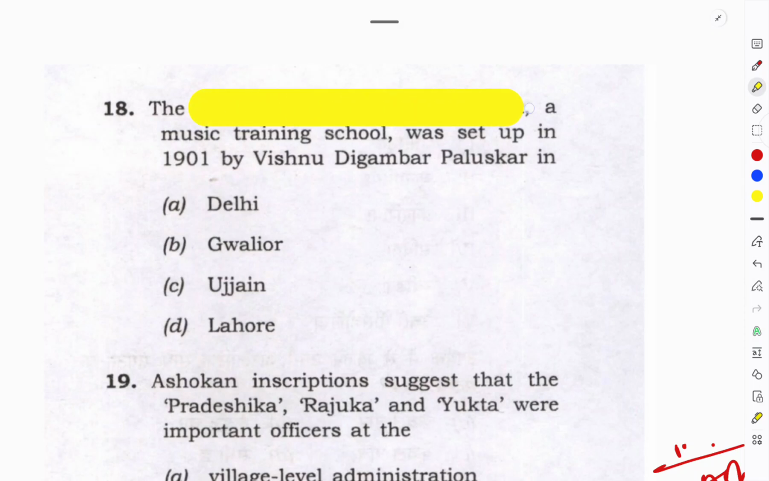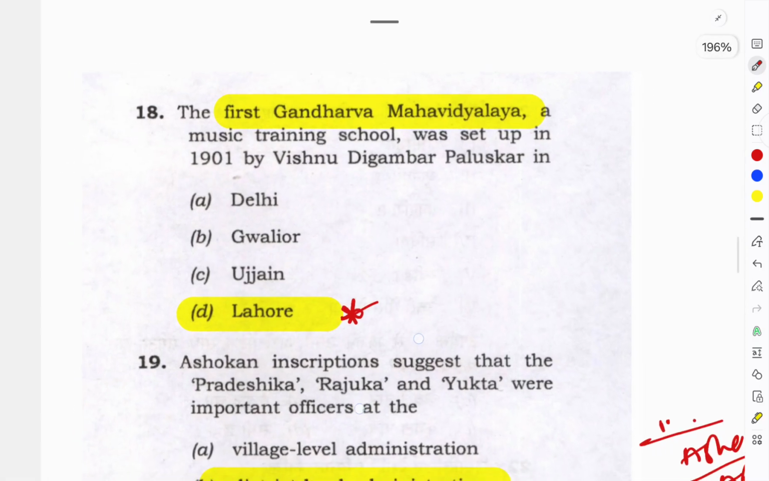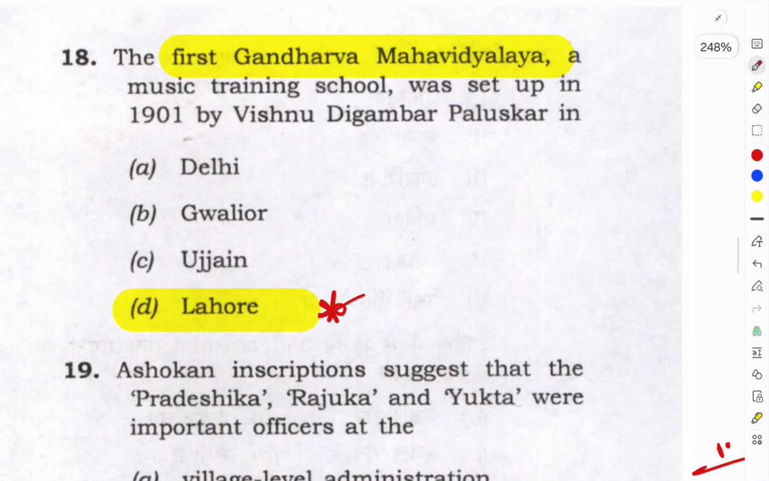First, Gandharva Mahavidyalaya, a music training school which was set up in 1901 by Vishnu Digambara Pulaskar. It's a complete, pure factual question. If you know the answer, since it says music, Gwalior comes to mind, but I put Lahore as the correct option for it. I skipped this question, but you can try it. Upcoming questions will also have such important ones. So let's discuss the other questions.